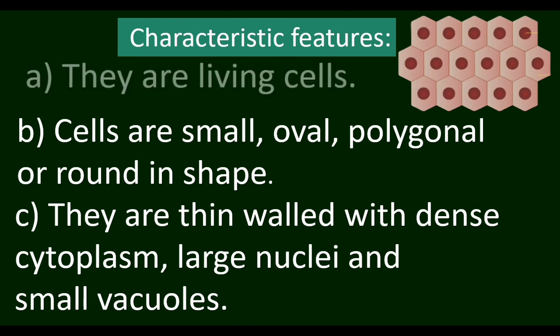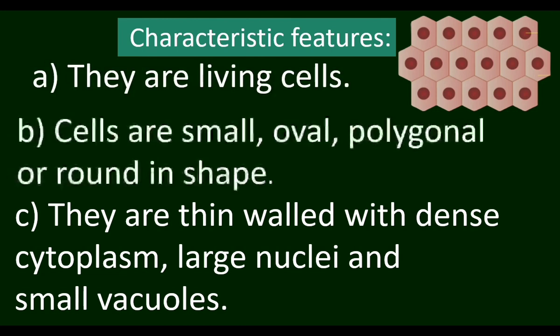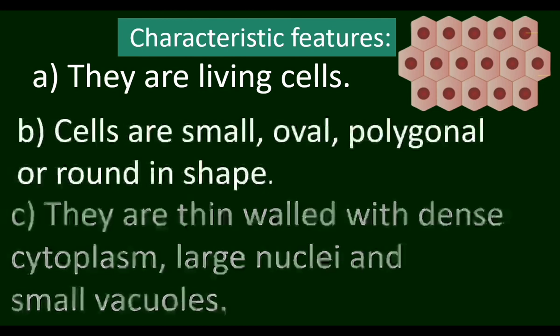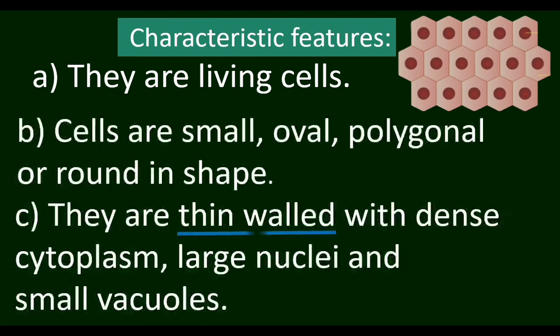Meristematic tissue is made up of living cells. They are small, oval, polygonal, or round in shape. The cell wall is thin because they are young cells. They have thick cytoplasm. Their nuclei are large. Nucleus is singular, nuclei plural. Look at the picture. We can find the large nuclei in the cells. And the vacuoles are small.